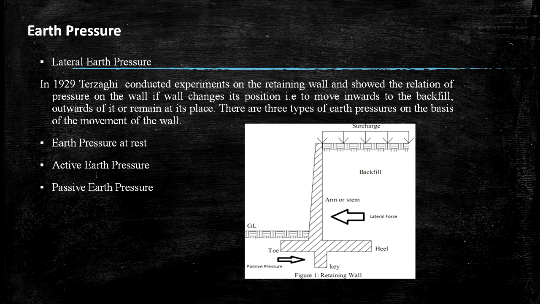In 1929, Terzaghi conducted an experiment on the retaining wall and showed the relations of pressure on the wall. The wall may change its position, moving inward to the backfill, outward from it, or remain at its place. There are three types of earth pressure on the basis of movement of the wall. Number 1, earth pressure at rest. Number 2, active earth pressure. And number 3, passive earth pressure.